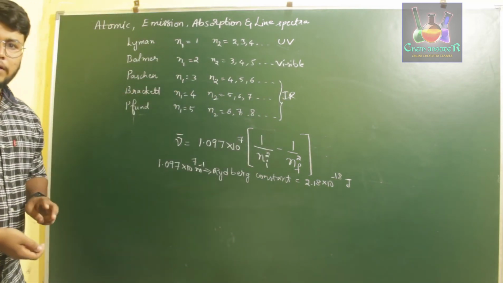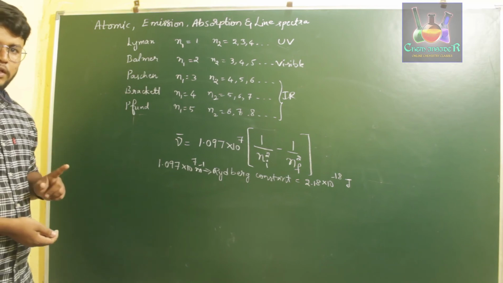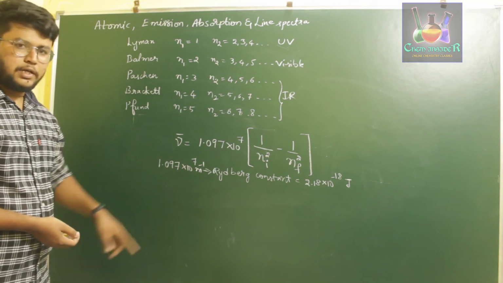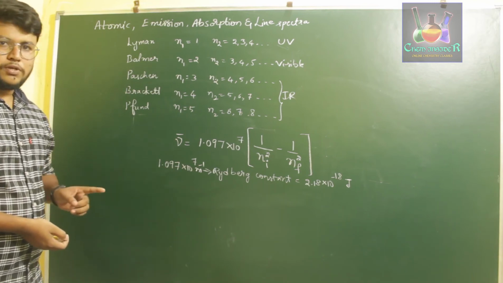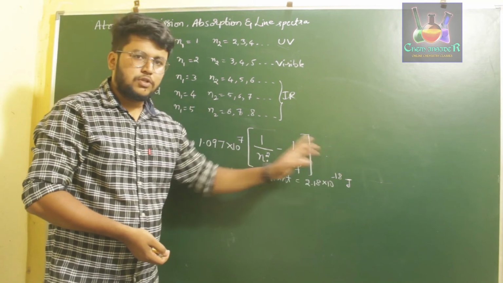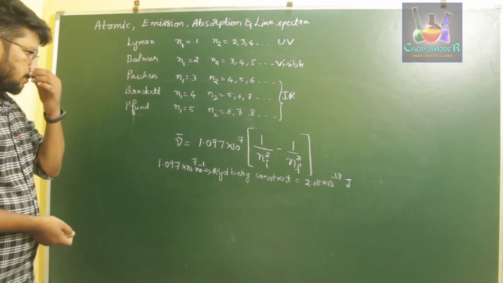Remember, the Rydberg constant has two values. Okay, so this is about this.